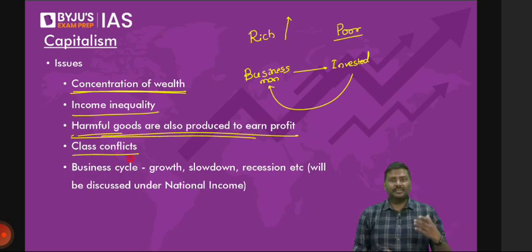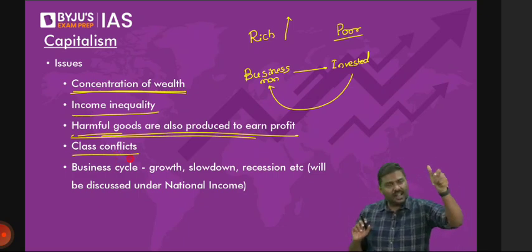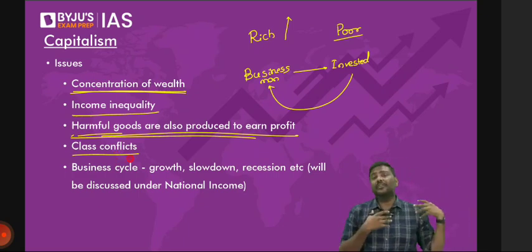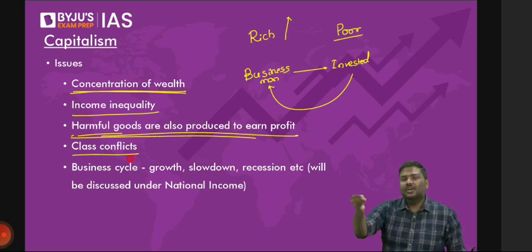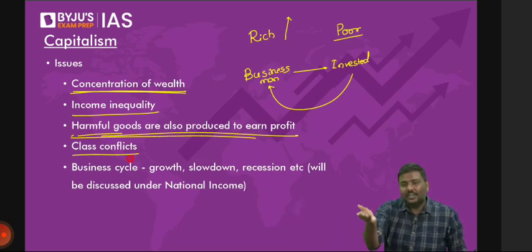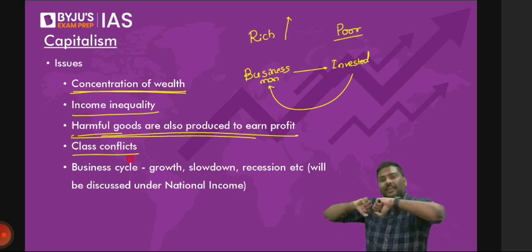Class conflict. Class here means rich class and poor class. Right? Rich class wants to invest money, want to earn more and more profit, increase their wealth. Poor class, they are worried about their day-to-day requirements. Like, will I earn sufficient to take care of food requirements or not? Will I earn sufficient to put my children into school or not? So both of them have different requirements altogether.